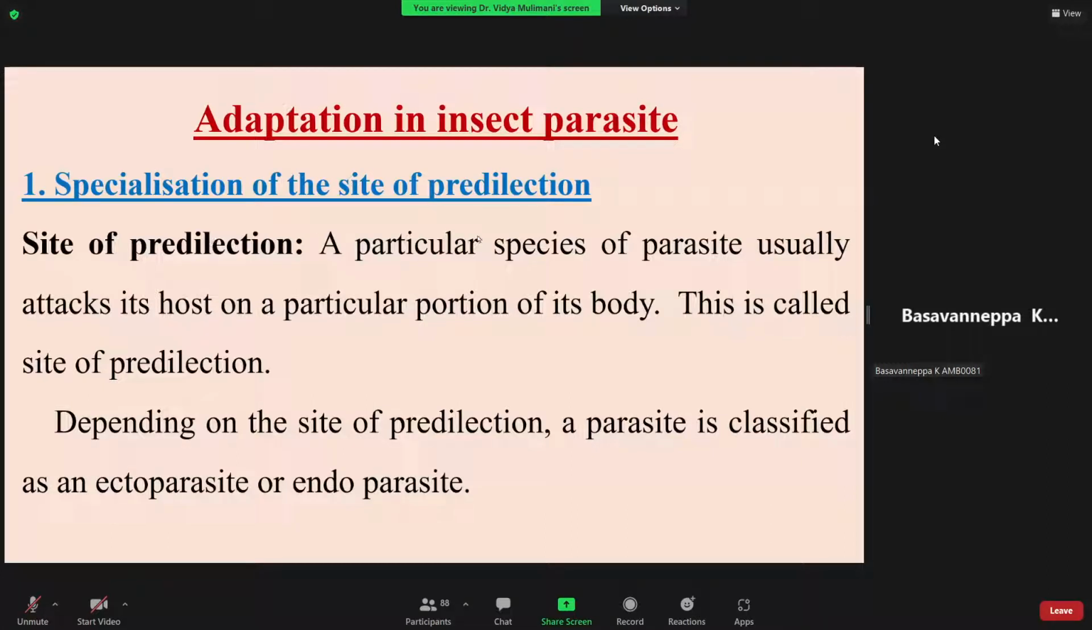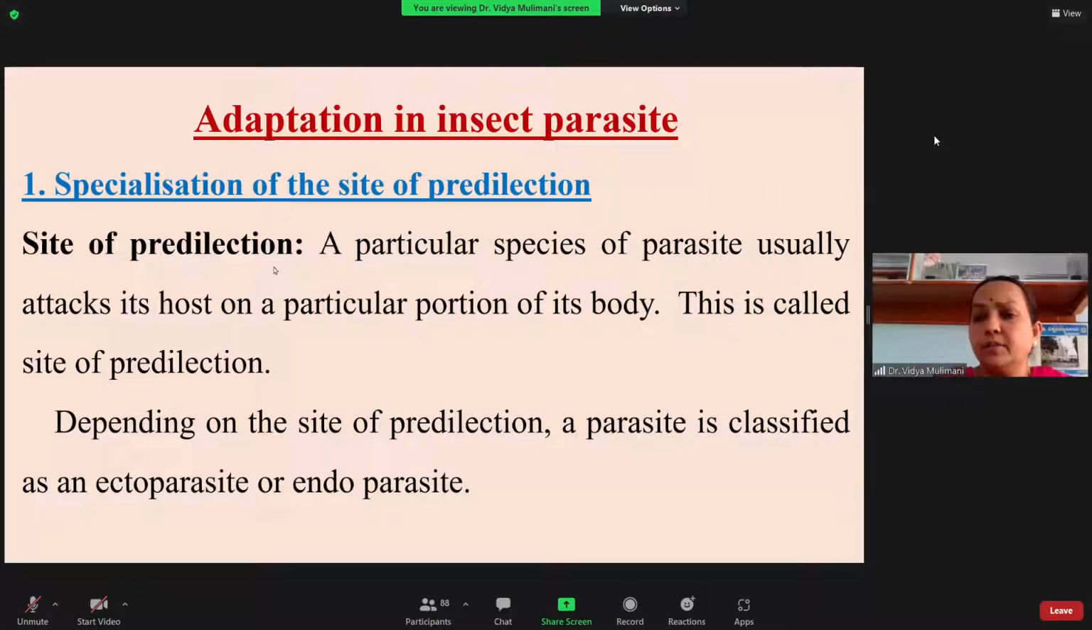Okay, so next I will be telling you what the adaptations are. In parasitoids, you don't have structural adaptation except with respect to the ovipositor. But they have to identify the host, so for that they have well-developed sensory organs, which you have to remember. The first one is the specialization of the site of predilection. So what is the meaning of predilection?